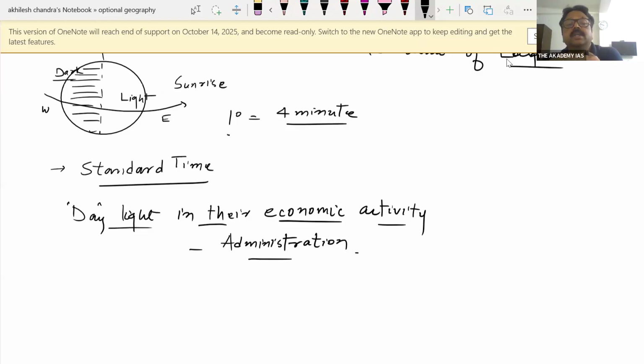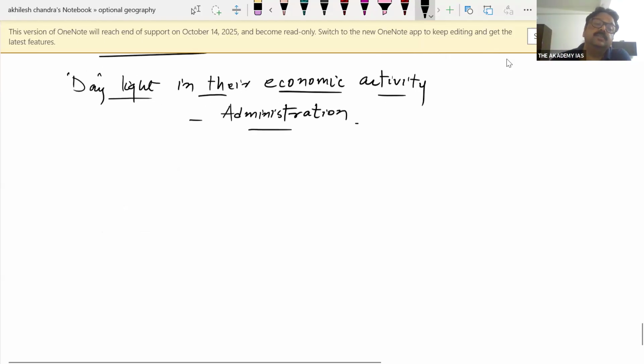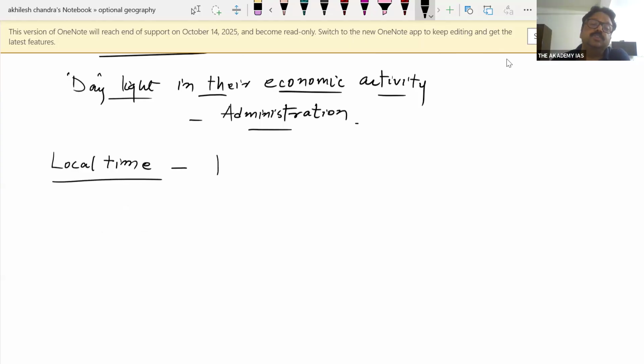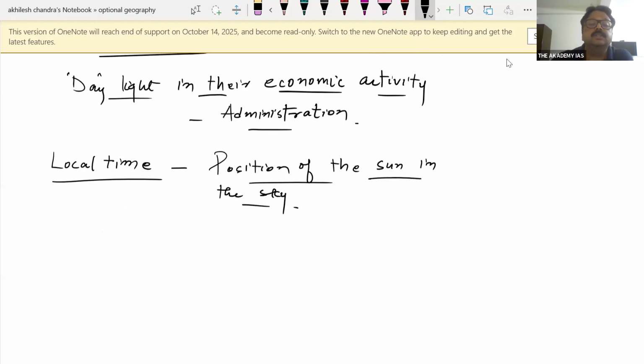And we all have this idea that the local time is going to be changed. So there is a difference in the local time. Basically, what is the meaning of local time? Local time is decided by the position of the sun in the sky. Position of the sun, not sun rays. Do remember, position of the sun in the sky.